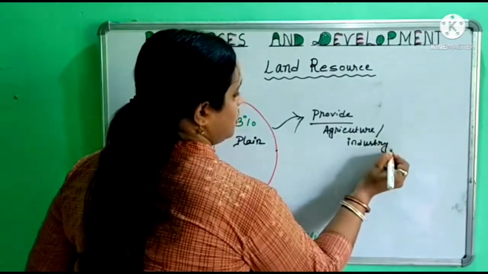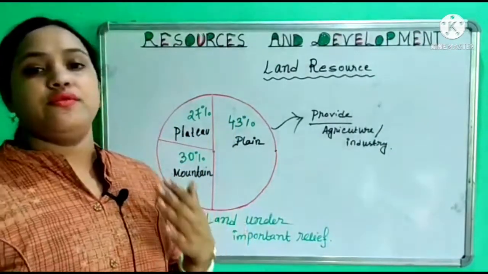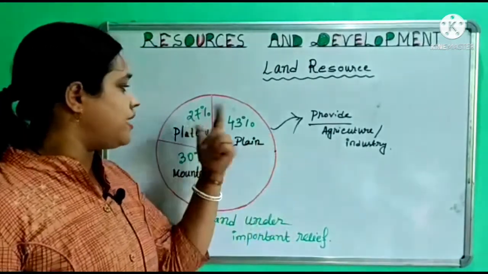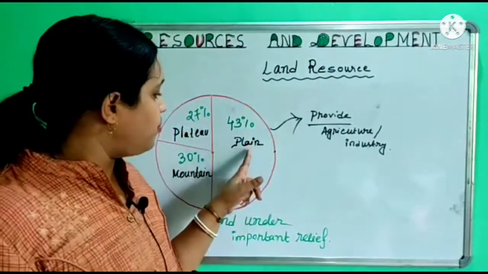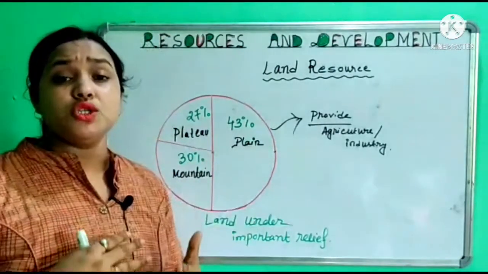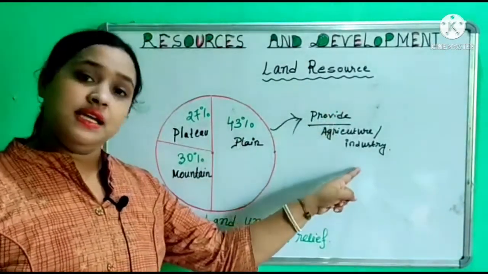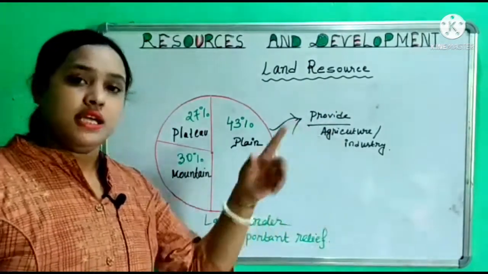So India has land under a variety of relief features: plain, mountain and plateau. First of all we talk about plain land. 43% of the land area is plain and it provides the facility of agriculture and industry.